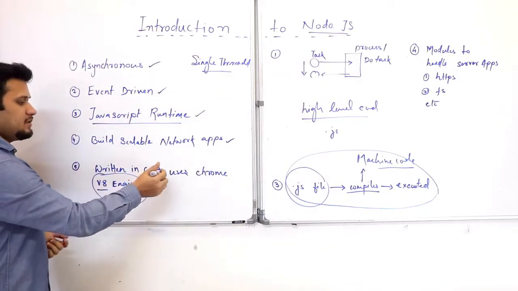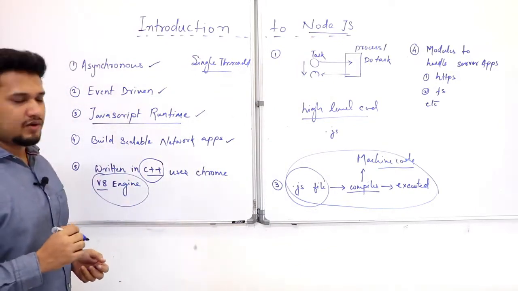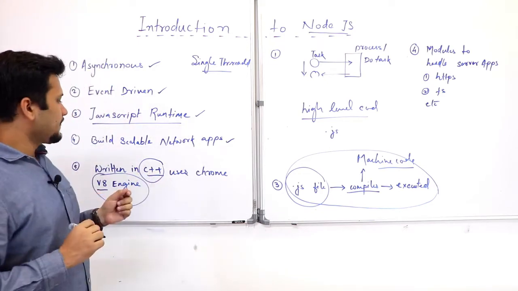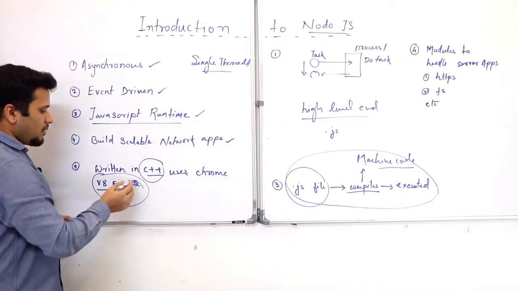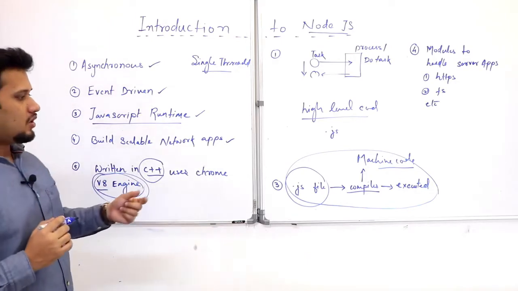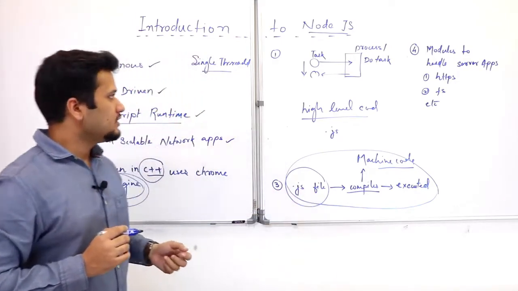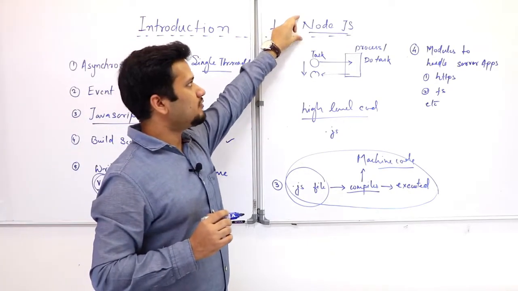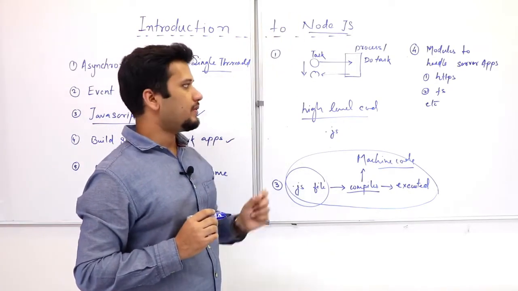It is written in C++, so it is really very fast because it is very close to the machine. And the Chrome V8 engine is very optimized to run your .js files. All these things make Node.js a very popular framework for developing web apps.